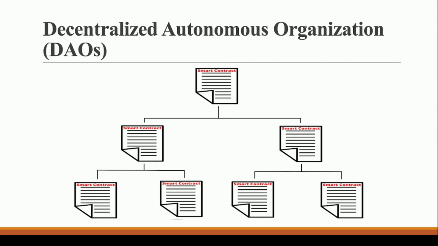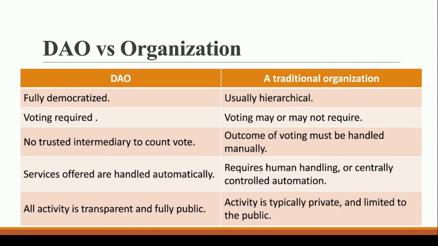And the beauty of this decentralized autonomous organization is that it is very, very cost effective and very, very transparent, and total democracy is there because there is no human intervention. Let us see the difference between a DAO and a typical, traditional organization. If we talk about a DAO, it is totally democratized because we do not have any humans. So each and everything is done by votes, which are totally transparent as well. While if we talk about an organization, it runs on hierarchy, right? Because there is a director who will be ruling the organization and he will be telling what to do and what not to do.